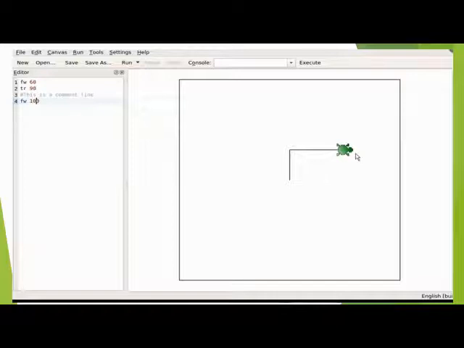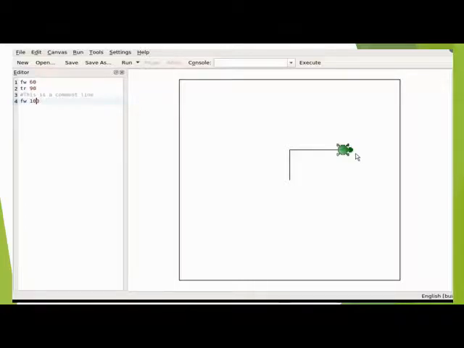In the editor pane, we type the commands as you see here, FW 60, TR 90, and this is the comment line. The statement is given, and then again FW 100. In the middle of the screen, we see the blank space. It is called the canvas, where the turtle moves to make our drawing, as you see here.